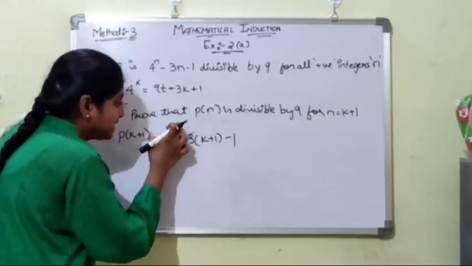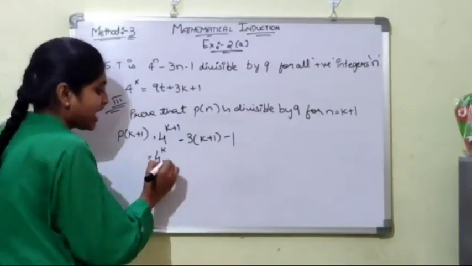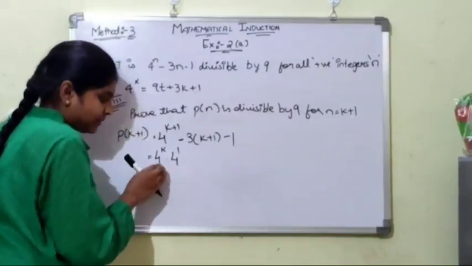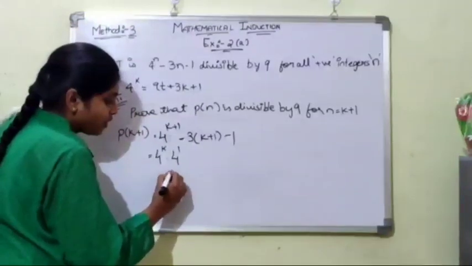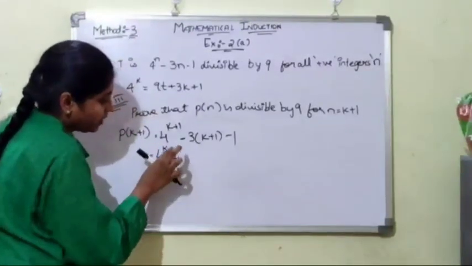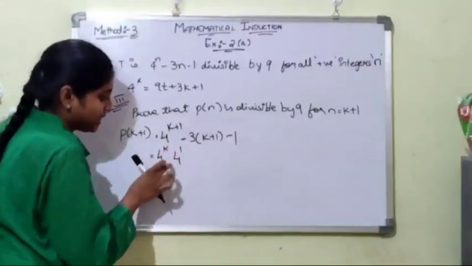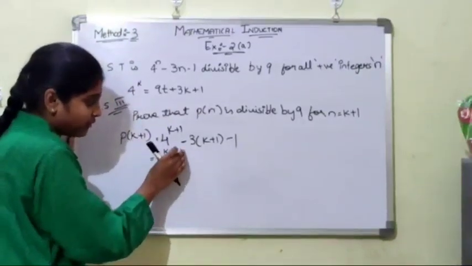So we can write this term as 4 into 4 to the power of k, since 4 to the power of 1 times 4 to the power of k gives 4 to the power of k plus 1. We again get the previous term. So this term can be written in this way also.